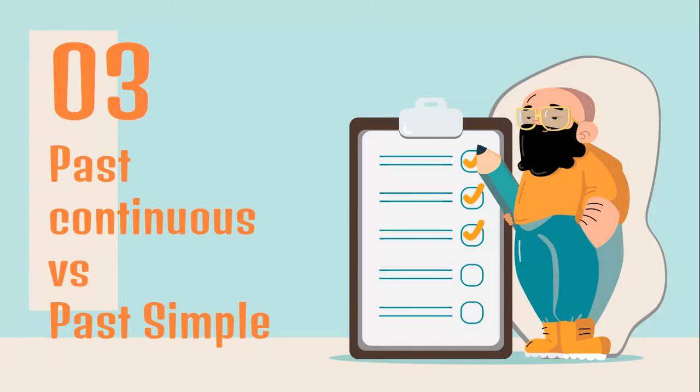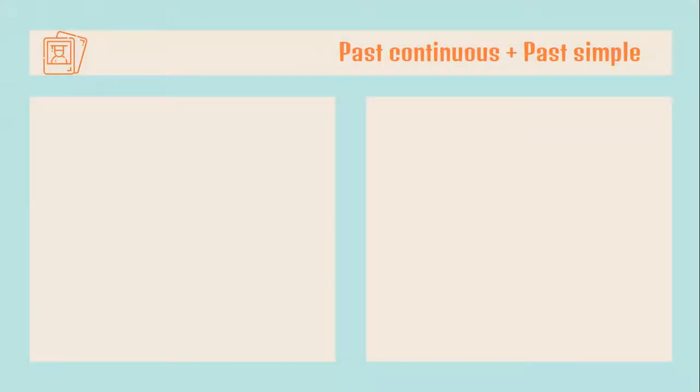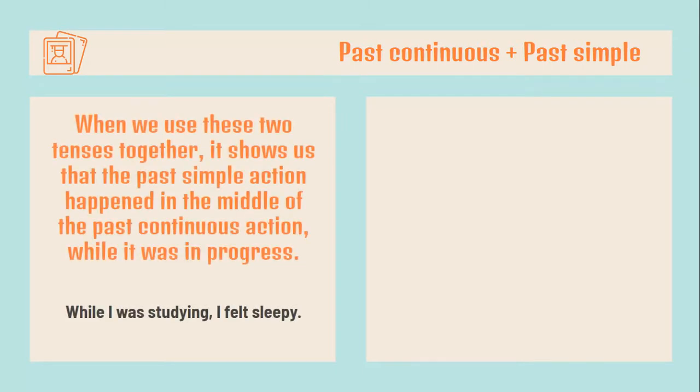So let's see both of these together. The past continuous and the past simple. How can you tell when we use one and when we use the other? Okay. When we use these two tenses together, it shows us that the past simple action happened in the middle of the past continuous action while it was in progress.